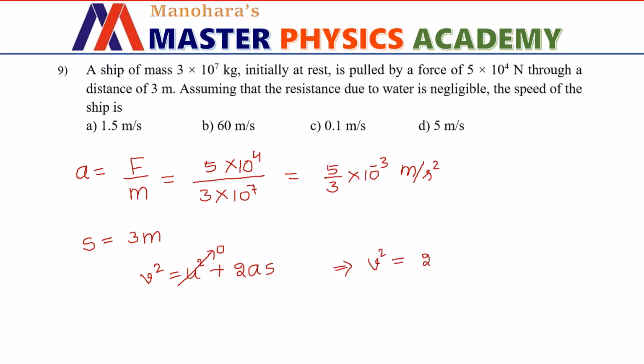Let us substitute for a, which is 5 by 3 into 10 to the power minus 3 and the displacement covered by the ship is 3. So simplifying we get 10 into 10 to the power minus 3, which is 10 power minus 2. If you take root on both sides, we have v equals 10 power minus 1 meter per second. So this is the final velocity of the ship, which is given in option C. Option C is the right choice.